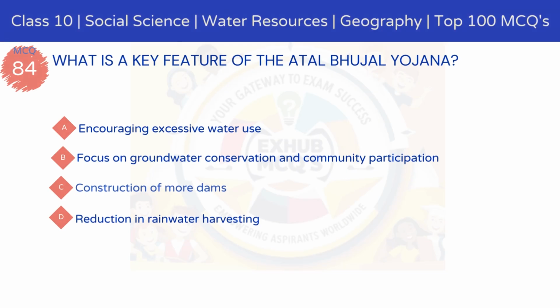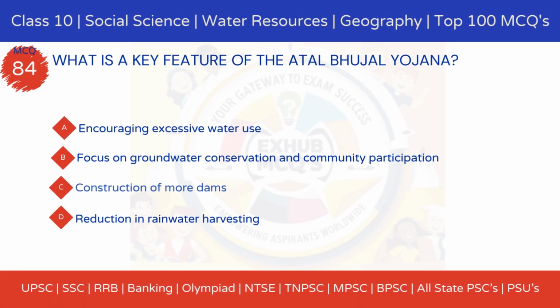What is a key feature of the Atal Bhujal Yojana? Option A, encouraging excessive water use. Option B, focus on groundwater conservation and community participation. Option C, construction of more dams. Option D, reduction in rainwater harvesting.